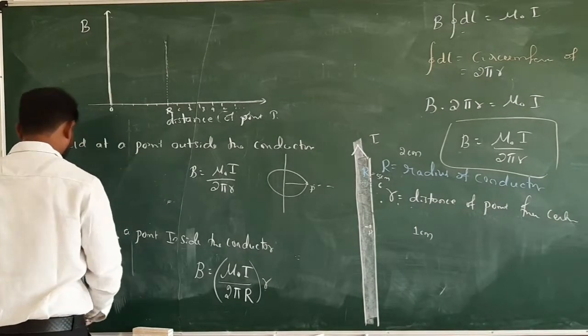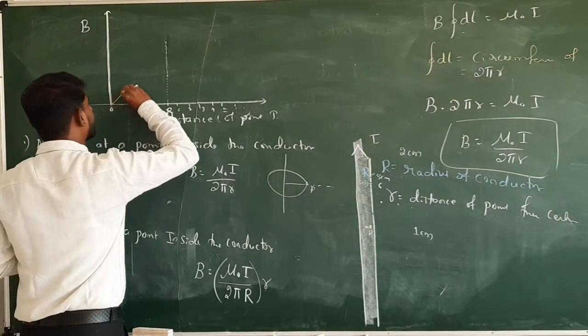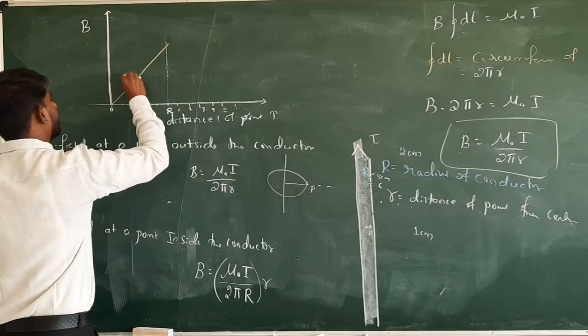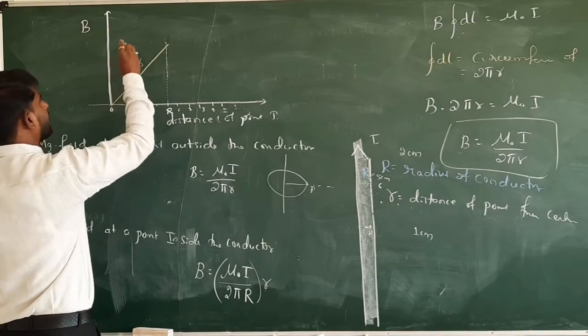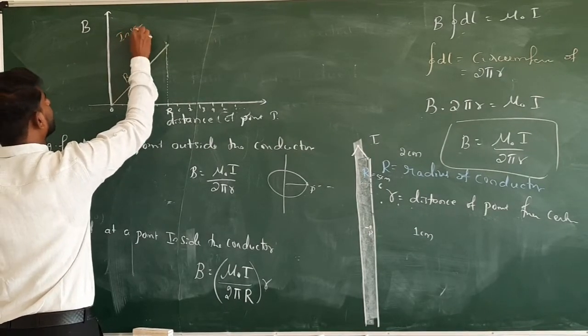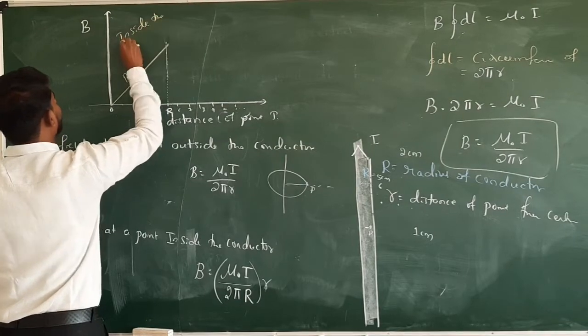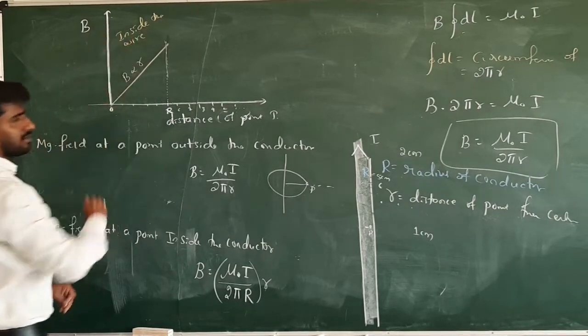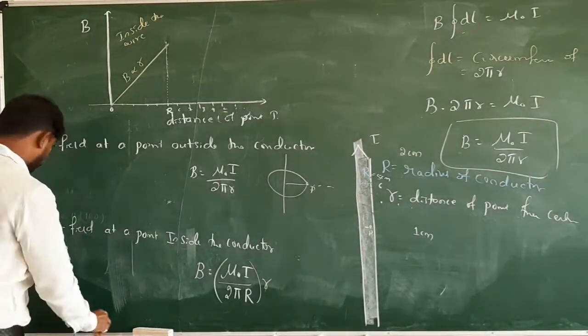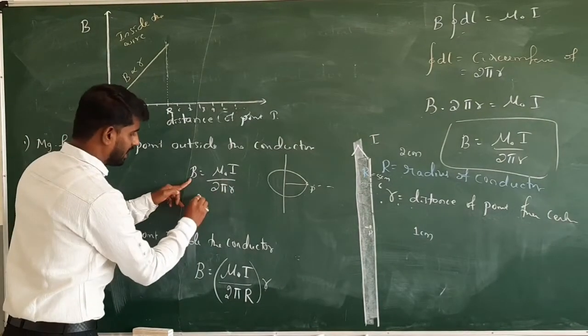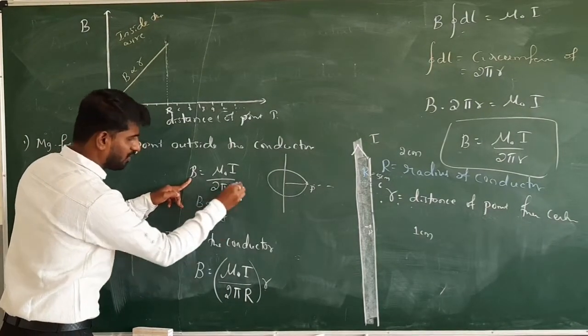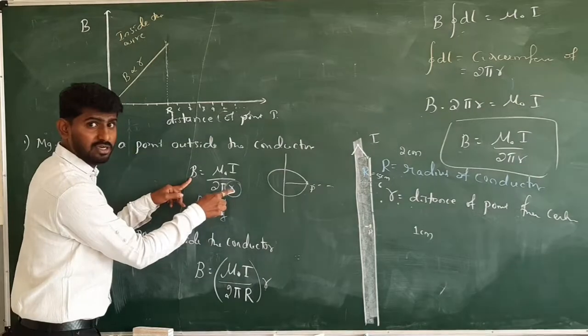So that's why it is a straight line. So here B is directly proportional to R, inside the wire or inside the conductor. And what about the outside? You have to use this formula. Here B is inversely proportional to R. Say the distance is in the denominator.